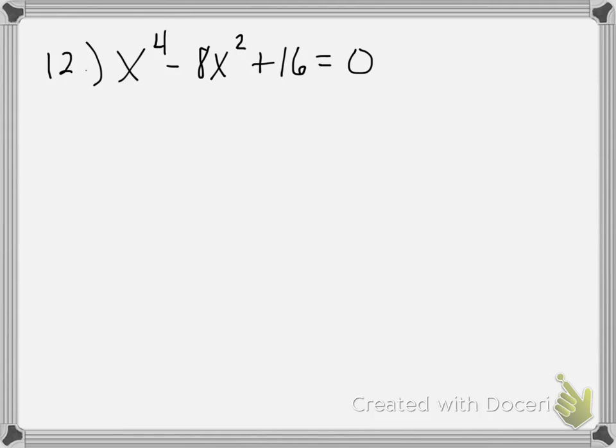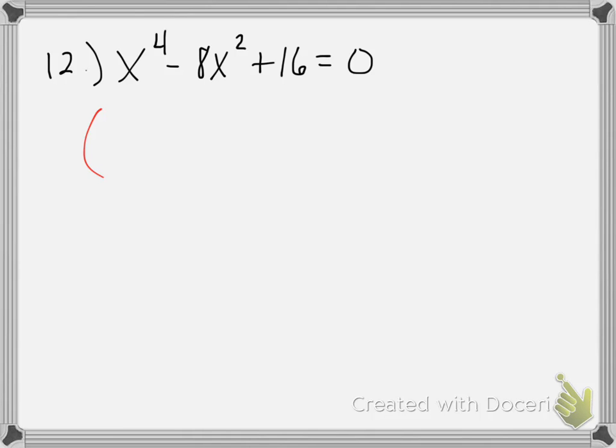Moving on. Number 12. Number 12 actually has some solutions that have a multiplicity. Because this is actually a perfect square trinomial.